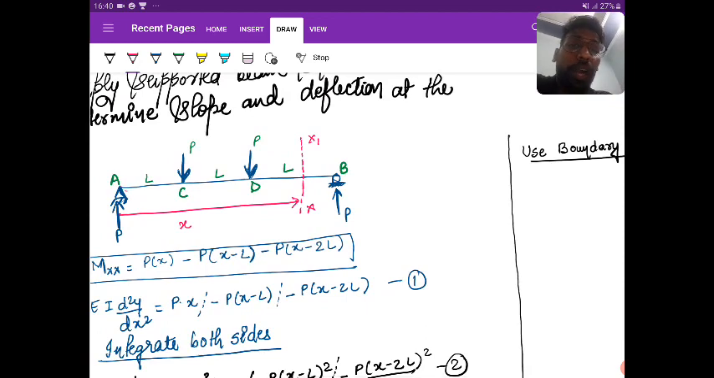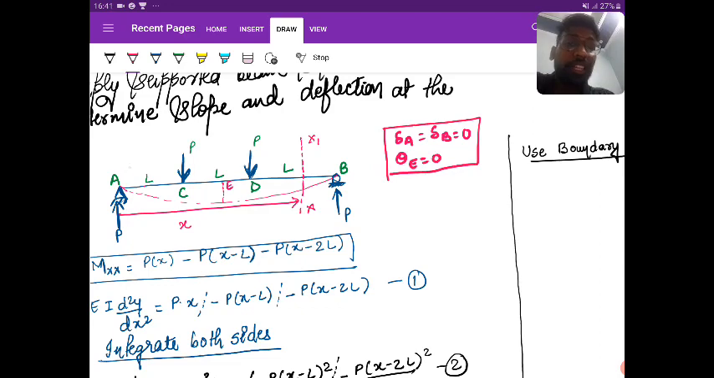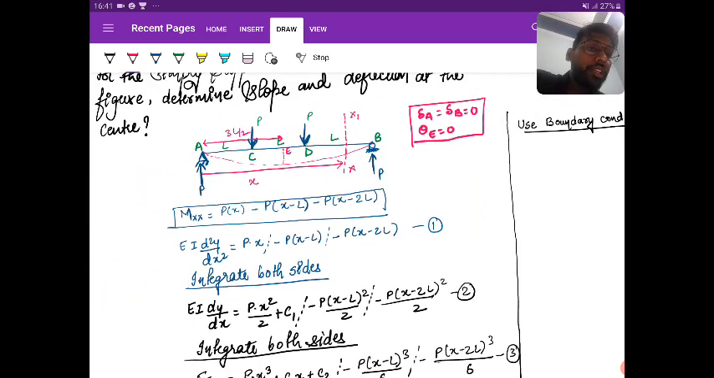Due to this load, what can I see? I can see that the deflection at A and the deflection at B is equal to 0. And since it is symmetric, the slope at the center, that is theta E, is equal to 0. E point is nothing but the center point, that is 3L by 2. These are the things that I know, and I can use any two out of the three boundary conditions, right?